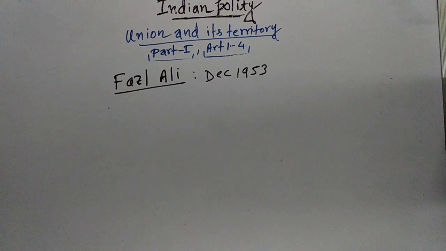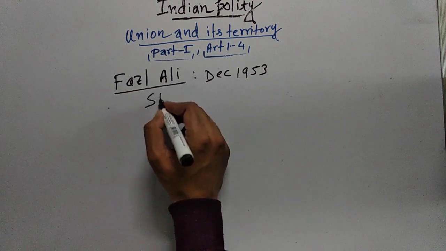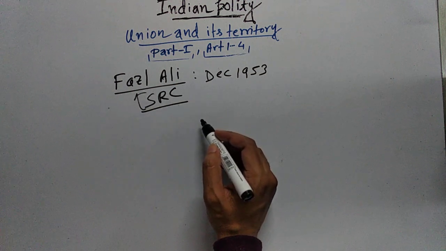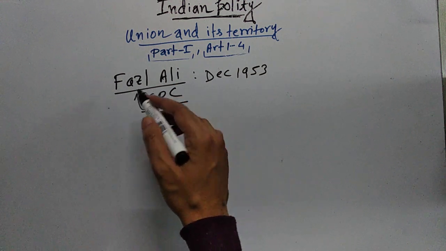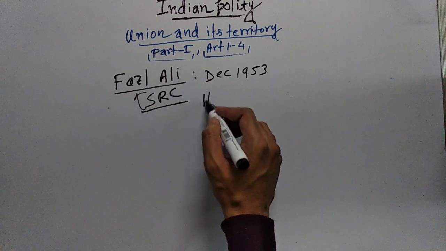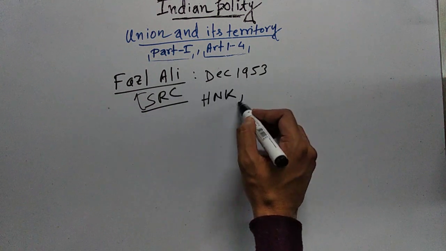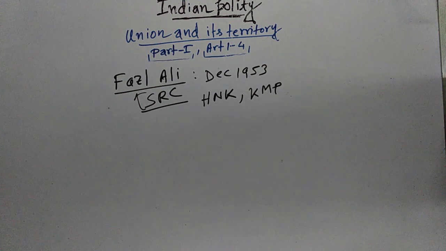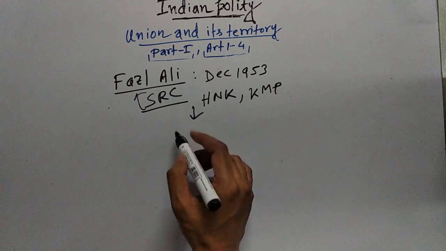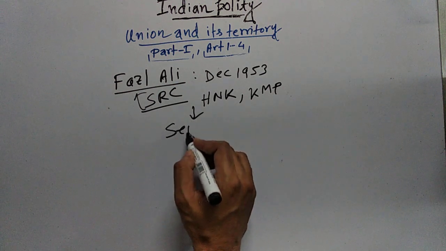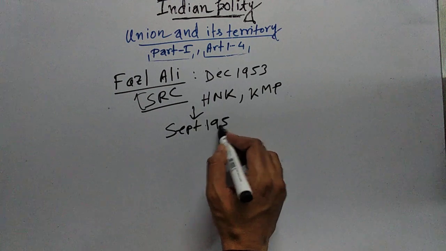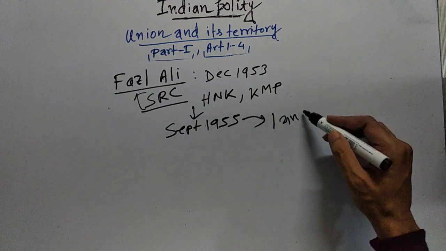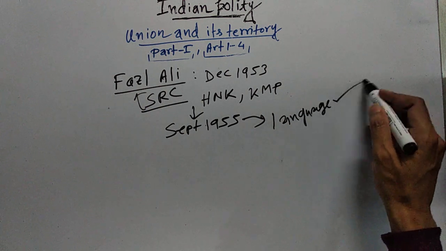One was Fazl Ali, who was the head, then another person was H.N. Kunzru and another was K.M. Panikkar. This committee submitted its report in September 1955, and it broadly accepted language as the basis of reorganization of states.